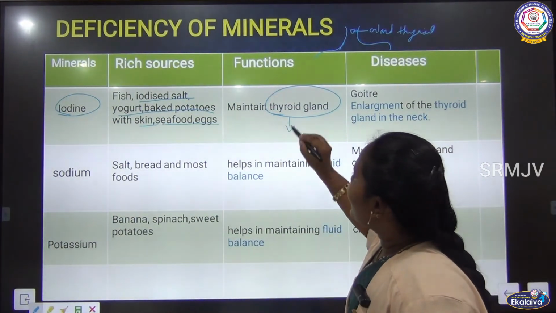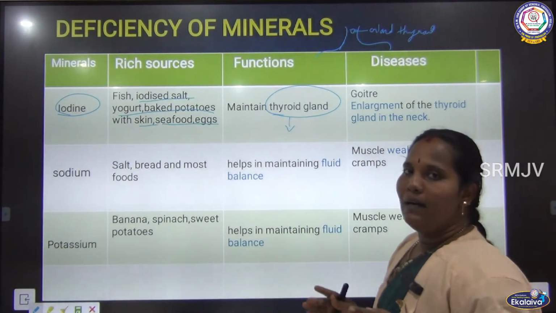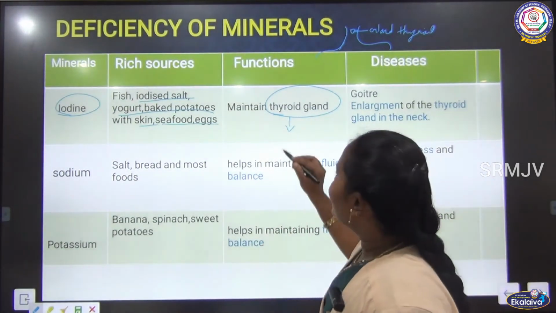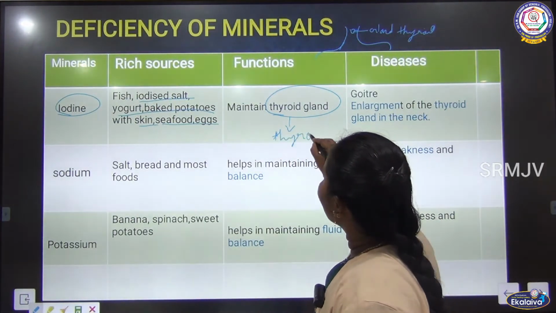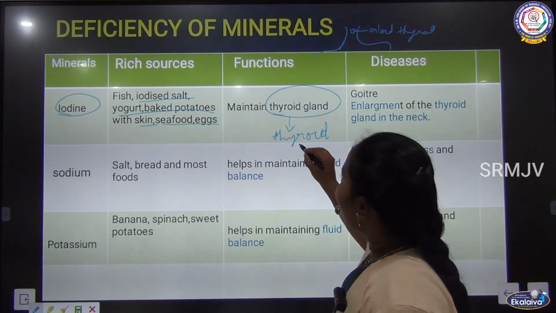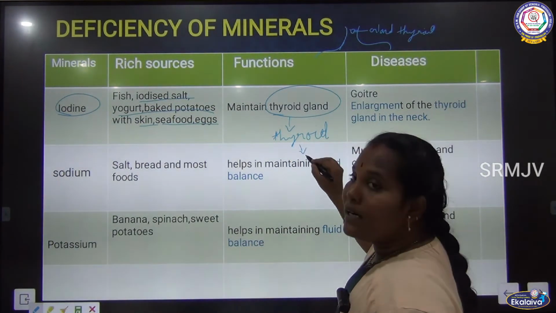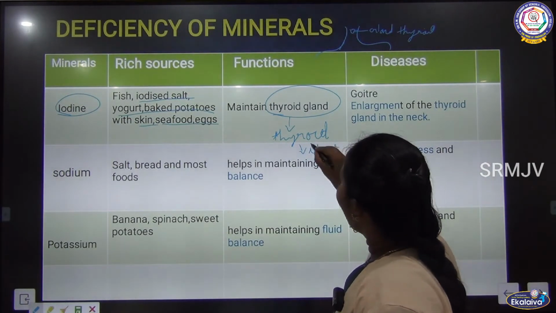The thyroid gland helps the metabolism of our food and of the body, and it secretes thyroid hormone. The thyroid helps us with the metabolism of iodine. It also uses the iodine.